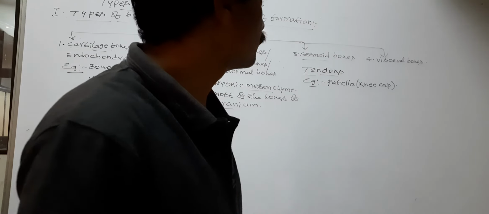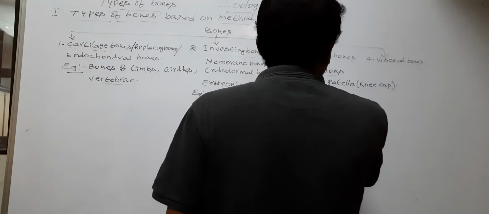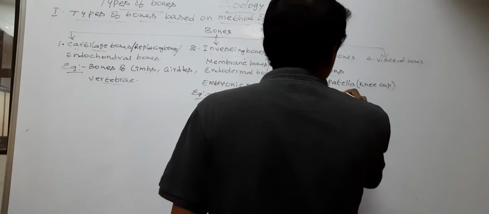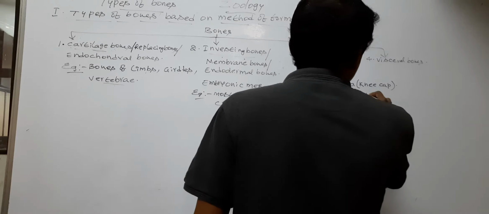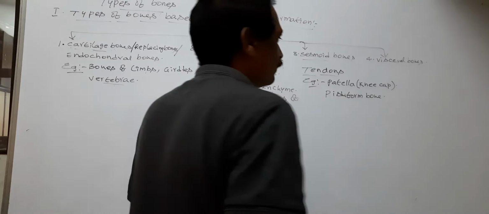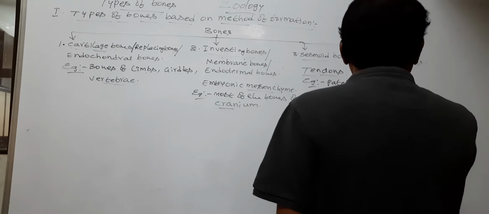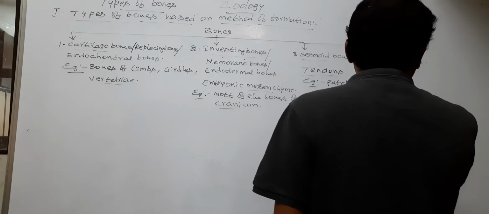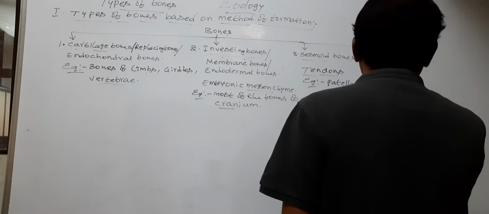Next, pisiform bone. The pisiform bone is in the wrist of the mammals.